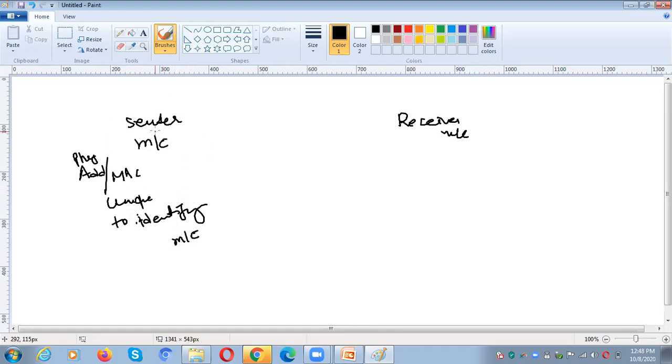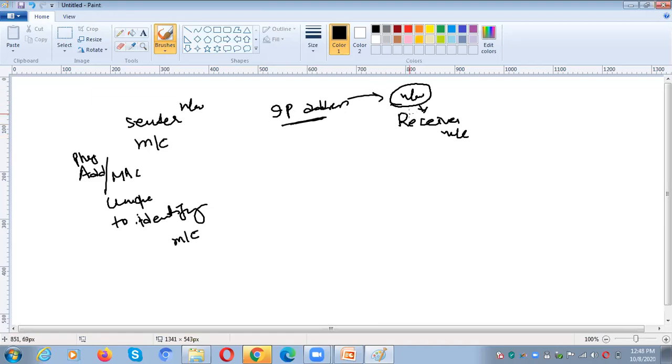The sender machine is in one network and the receiver machine is in another network, for example. Whenever the sender wants to send a message to the receiver, we need to identify the network first, in which network the receiver is available. For that, we require the IP address. The IP address is used to know the network where the receiver is available.